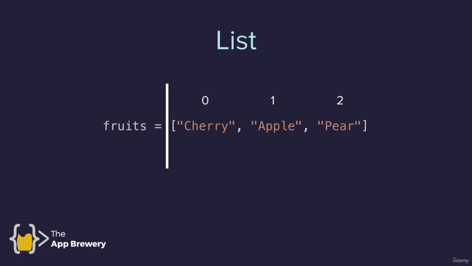Well, then, in this case, Cherry is right at the beginning of the list, so it has an offset or a shift of 0. But Apple is shifted from the beginning by 1, Pear is shifted from the beginning by 2, and so on and so forth. Then it kind of makes more sense that the first item in the list is at the beginning of the list, so it has no offset, so it's 0. And you'll find that in many, many programming languages, there are similar data structures to lists, and this is how they're usually ordered, starting from 0 and then adding by 1.